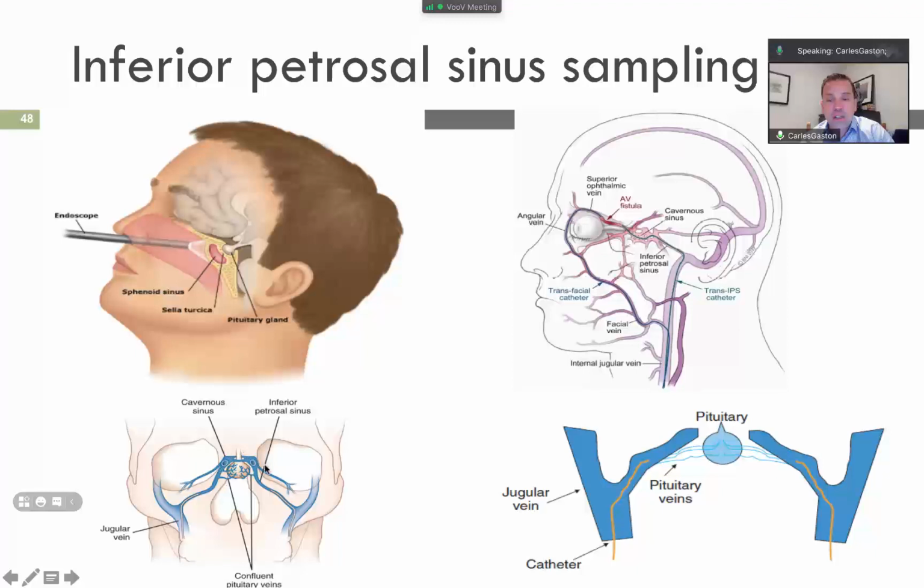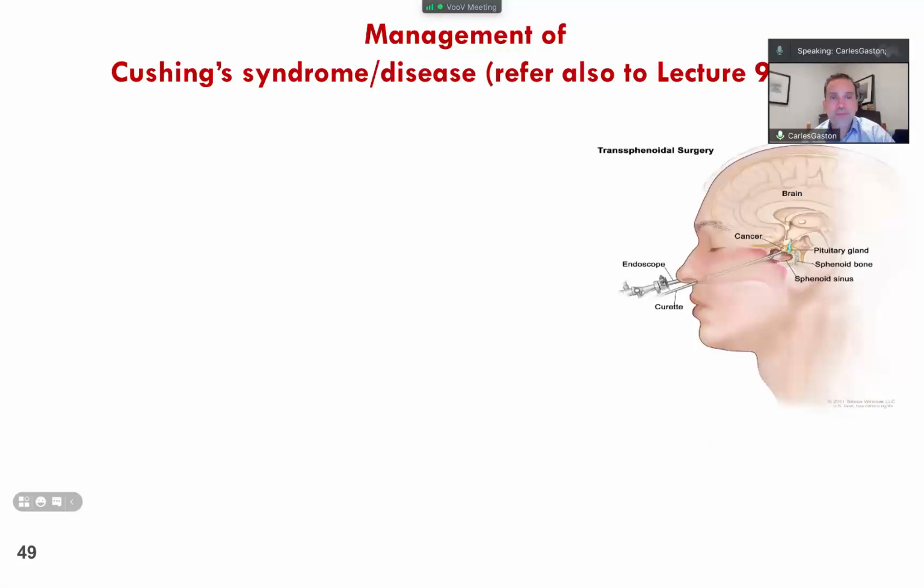This vein goes from here into the pituitary, and you look at the levels of ACTH. So once we have detected that there is a pituitary source, there is transsphenoidal surgery.